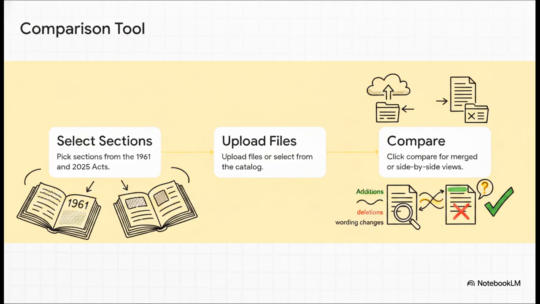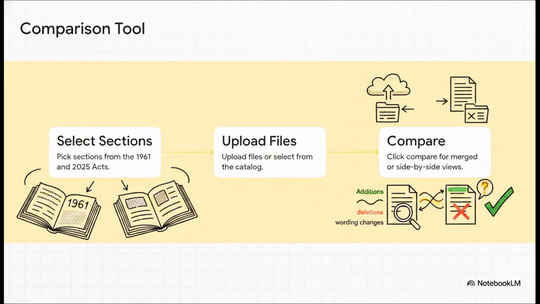So, to save you from having to do this manually by flipping through 2 giant physical books, they built this interactive tool directly into the site. You simply pick the specific sections you want to look at from the 1961 Act and the 2025 Act. You can upload files or just select them straight from the digital catalog. Once you hit compare, boom, you instantly get a side-by-side or merged view showing you exactly what changed.